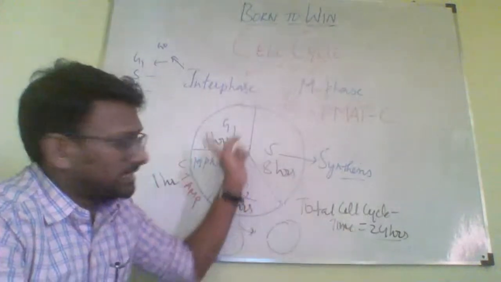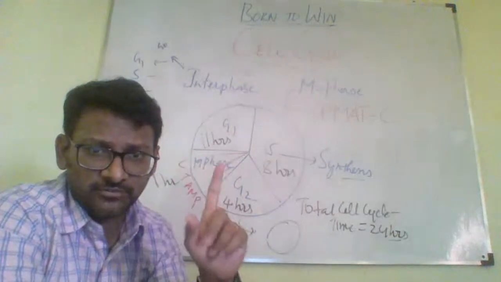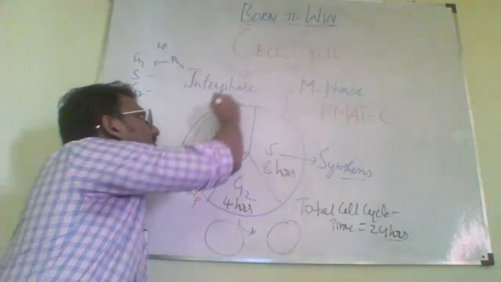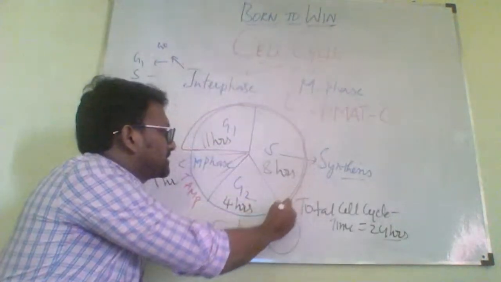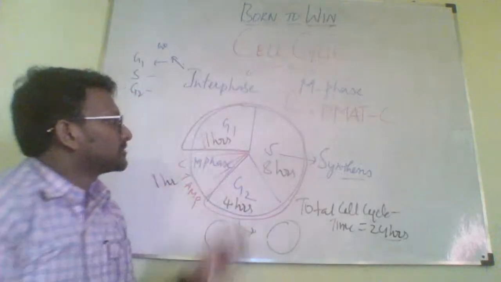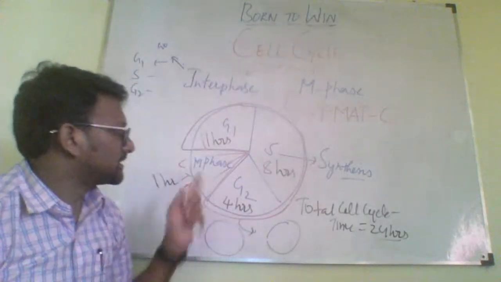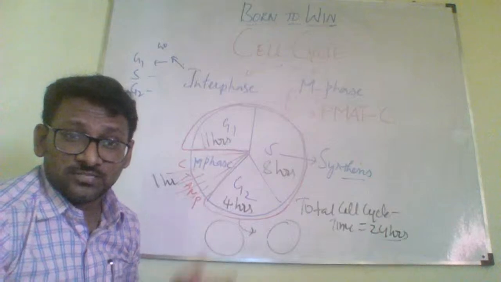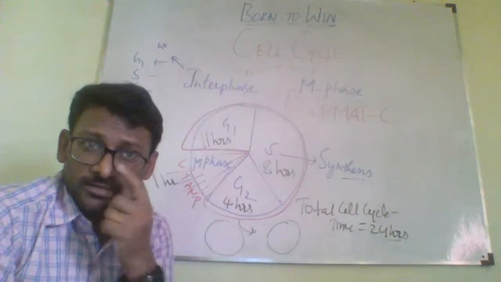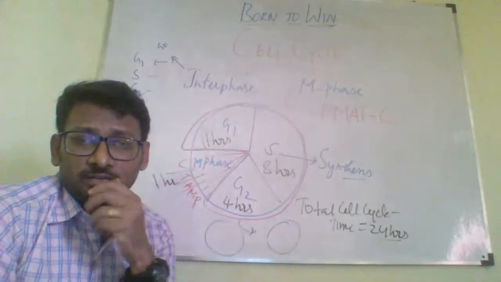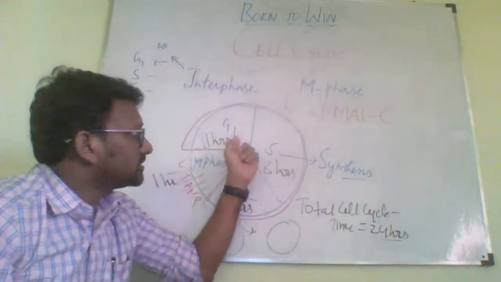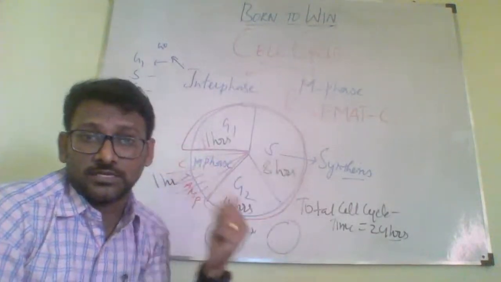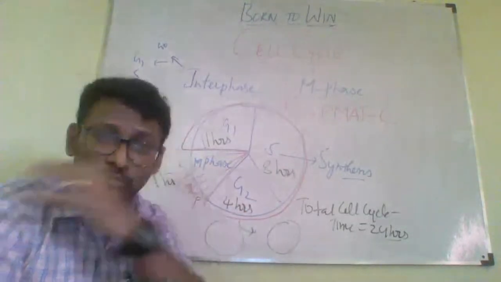So in the cell cycle phases we have interphase and M phase. Here, G1, S and G2 are entirely interphase, and this is M phase. M phase contains subphases. Though M phase has 5 subphases, the cell stays in M phase for only 1 hour. And remaining, the G1 phase is 11 hours, S phase is 8 hours, and G2 phase is 4 hours.